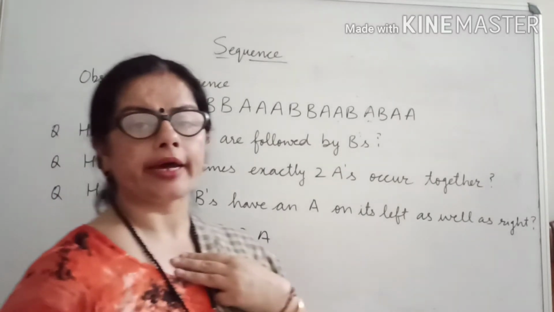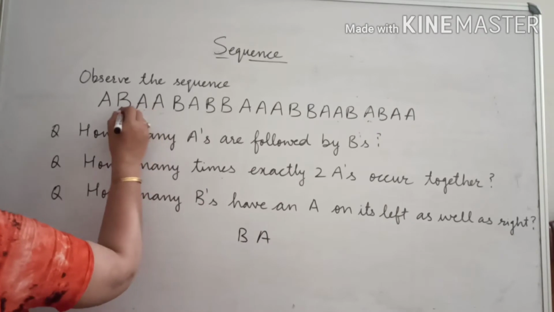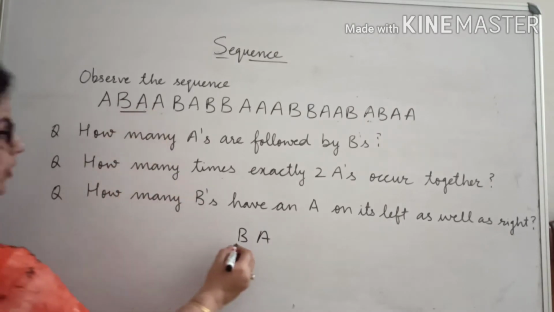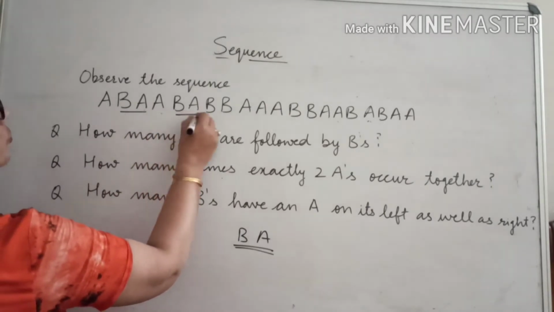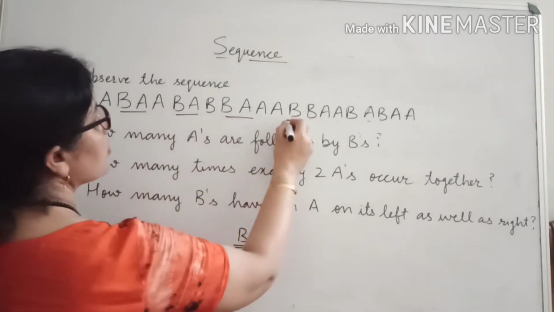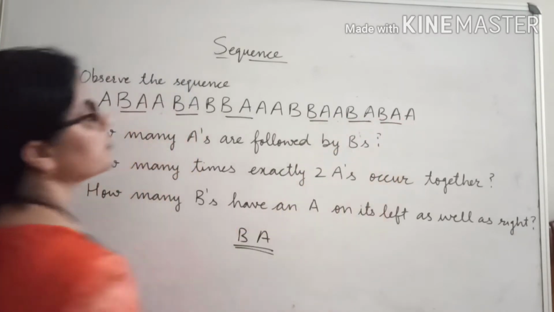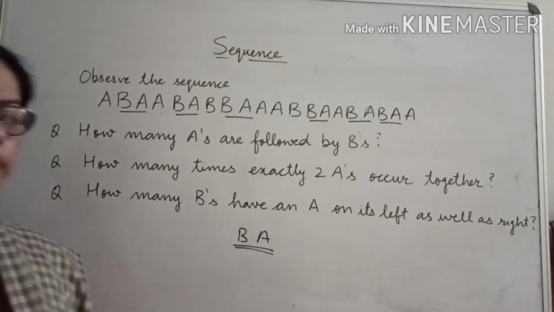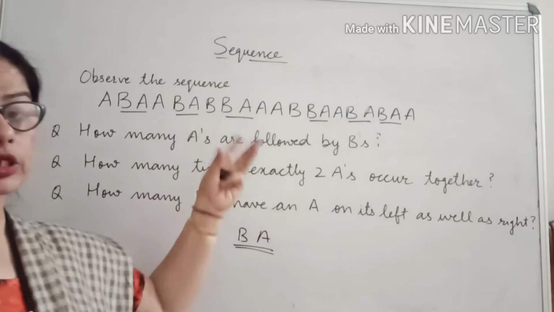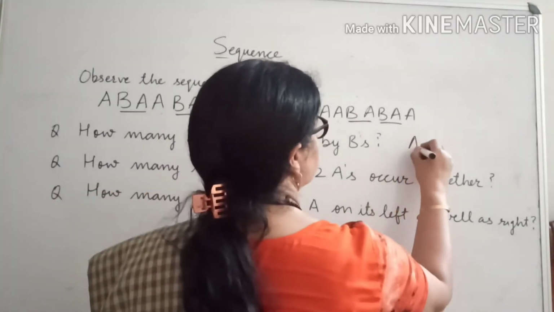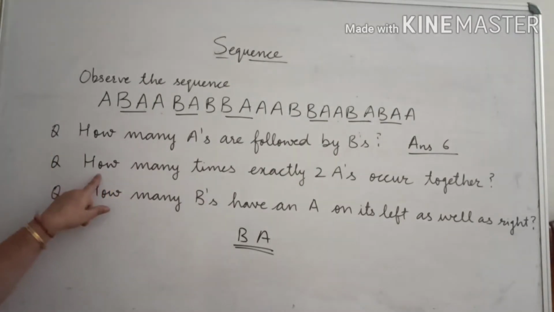Means A, suppose I am A, after me B is there. Now see, A is here and B is there. AB means we have to search for such a position. AB. 1, 2, 3, 4, 5, 6. See, 6 times it is there. How many A's are followed by B? Means 6 times. The answer will be 6. Now next question.